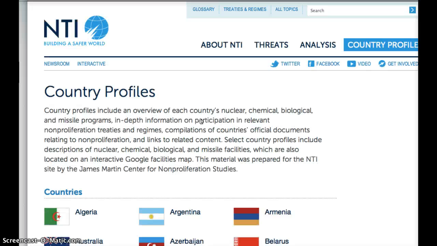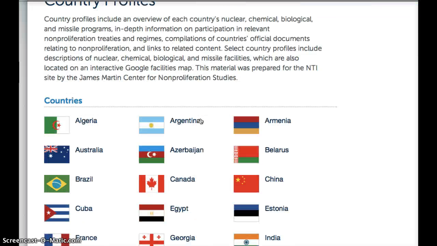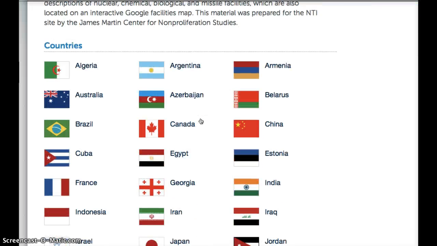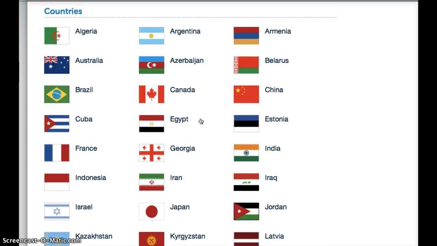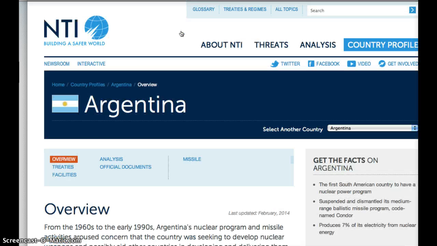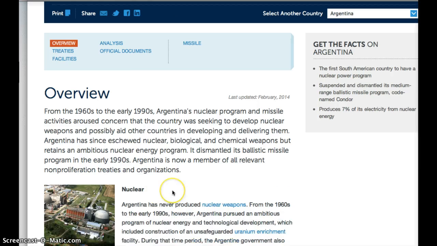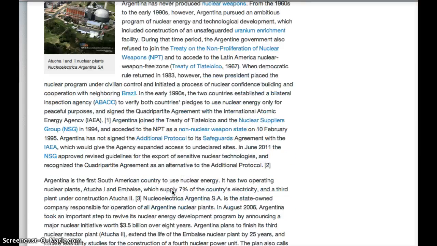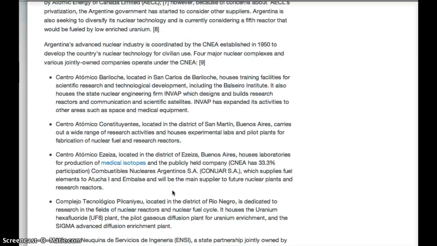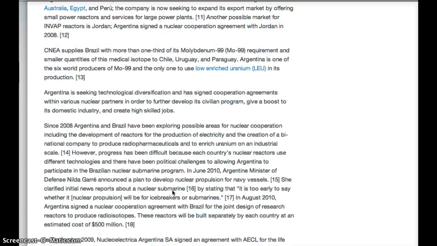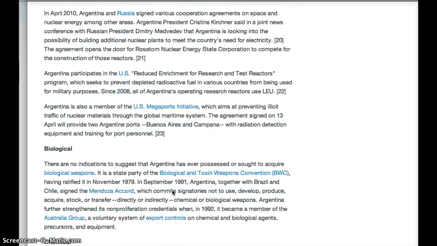Okay, so NTI stands for Nuclear Threat Initiative, and it's an excellent source that has just a ton of information for you. And 10 of the 15 countries that you guys are assigned are covered and have a great country profile. I'm going to show you Argentina's just to give you an example. So it starts with an overview. It tells you about their history with nuclear weapons. If you scroll down, you'll notice it then goes to biological weapons. There's a lot here, so it keeps going.